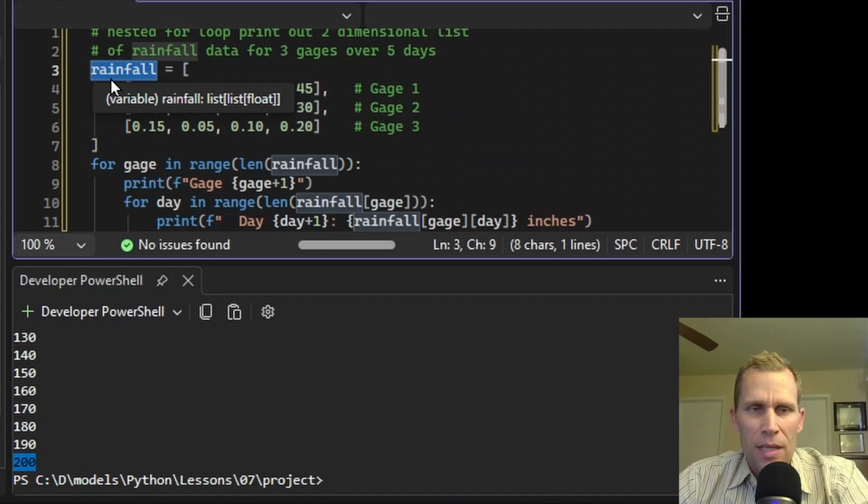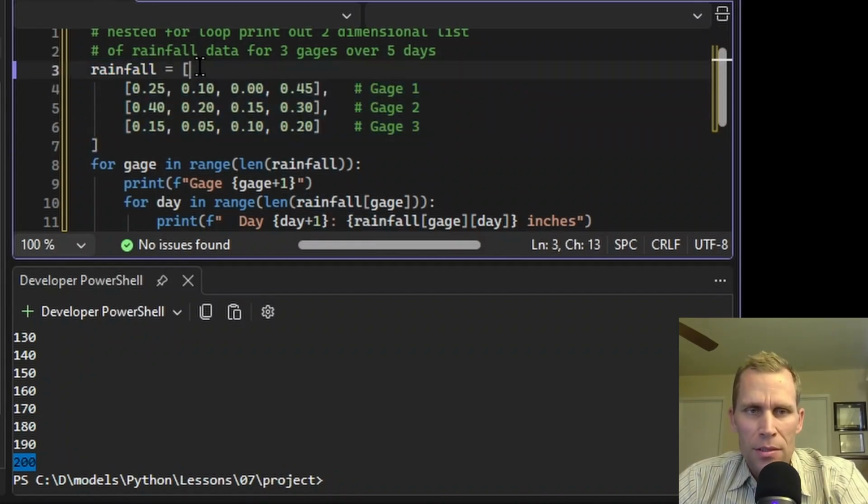So what we have is a list here of rainfall values. This is a 2-dimensional list. So within the rainfall list, we have 3 different items. There is gauge 1, comma, gauge 2, comma, gauge 3. Then within each item here, each gauge, that itself is a list which contains 4 separate rainfall depths.